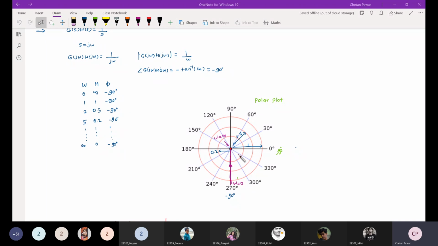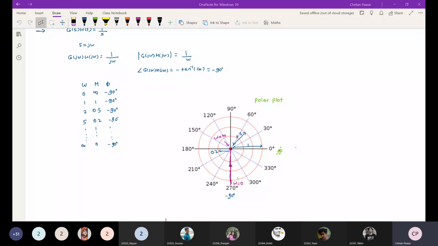If omega is equal to 1, magnitude is 1, so I am putting this point here. Omega is equal to 1, magnitude is 1. Now, if omega is equal to 2, magnitude is 0.5. So the 0.5 radius circle is this, and I am putting one point here.